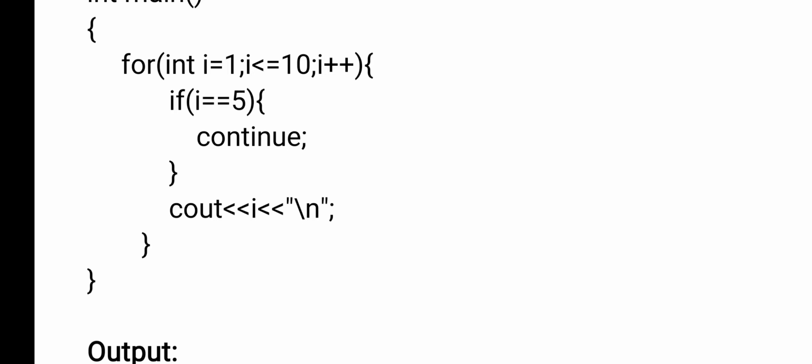Now again i is incremented by 1. Now what is the i value? 3. Now 3 is less than or equal to 10. Condition is true.